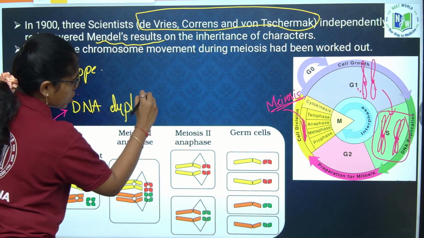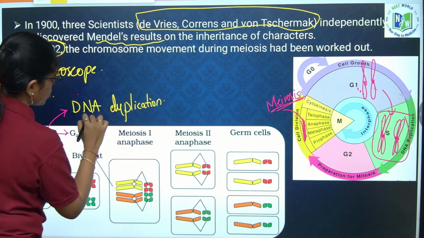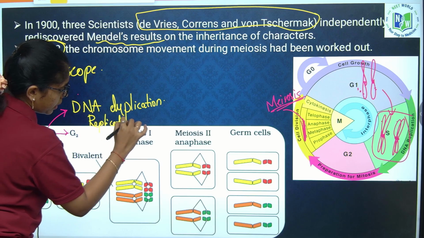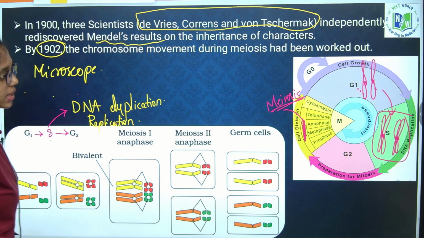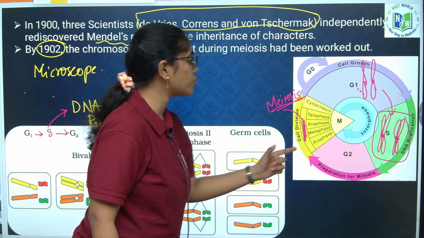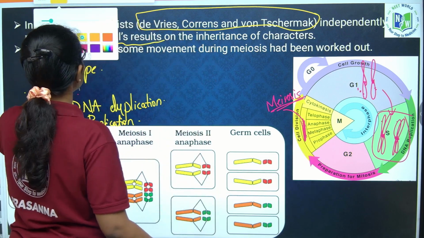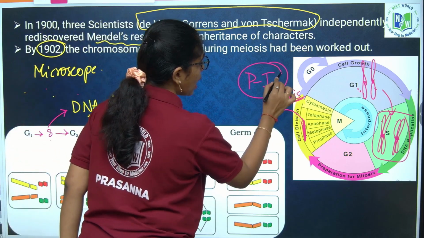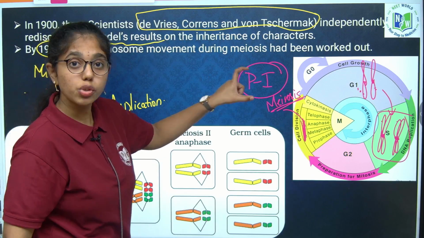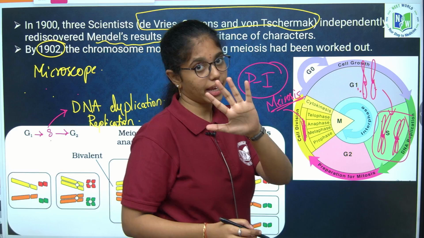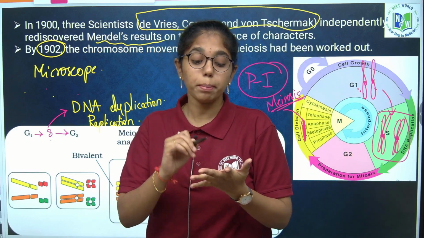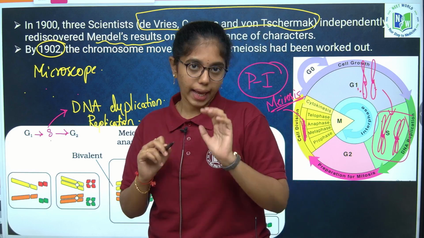DNA duplication or replication of DNA occurs. Clear? And after G2 phase, the very first phase that takes place in meiosis is prophase 1. What happens in meiosis after G2 phase? Prophase 1. We know in prophase 1 we have 5 stages. What are they? Leptotene, zygotene, pachytene, diplotene and diakinesis.